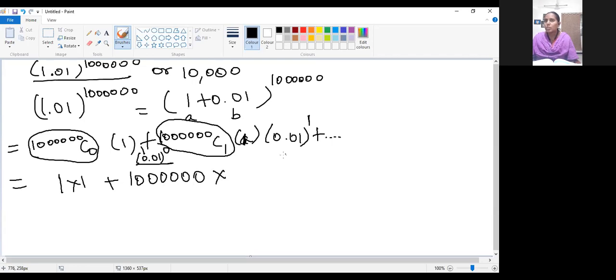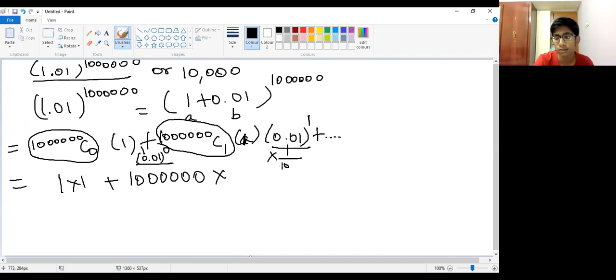Okay. Into, can you see here the 0.01 term is there. If you had 1 you could write it as it is. Here we are having 0.01. So how can we write this? This can be written as 1 by 100, no?